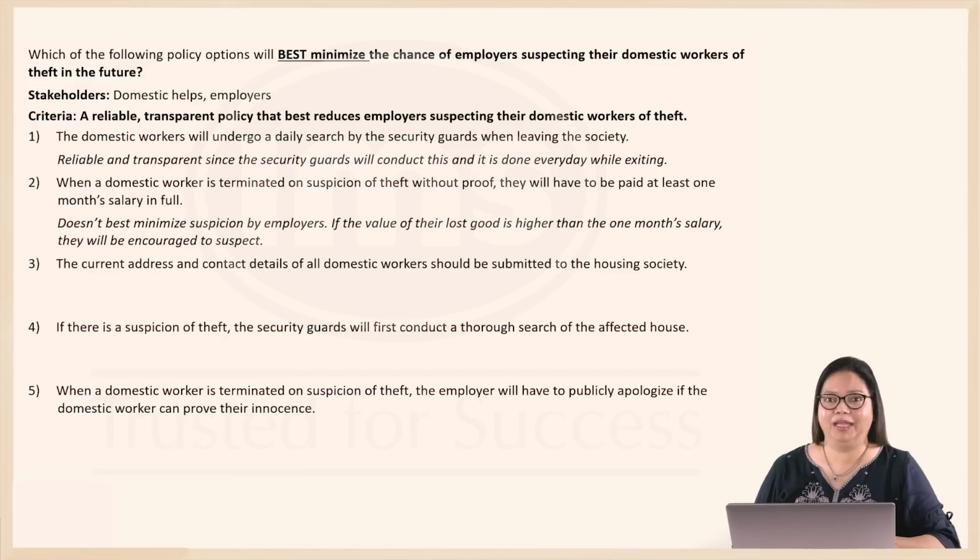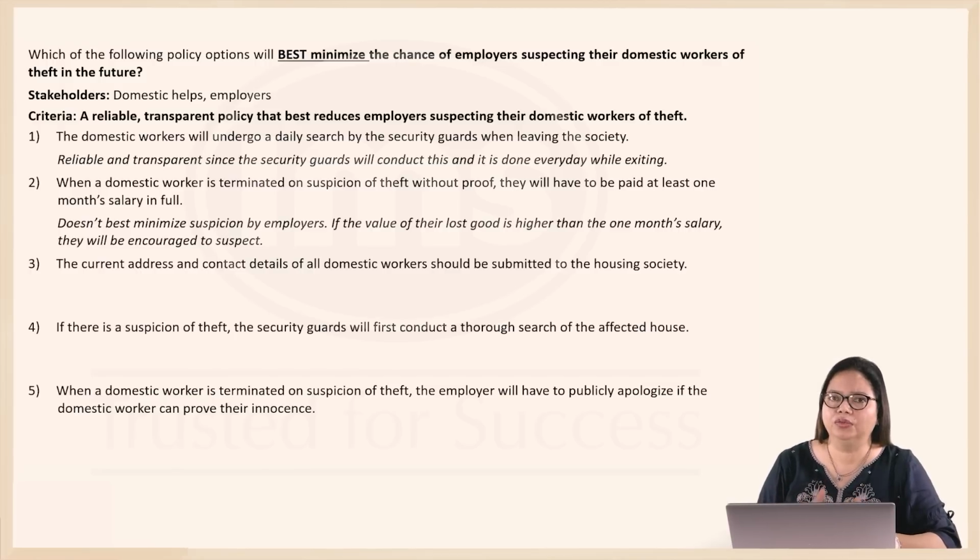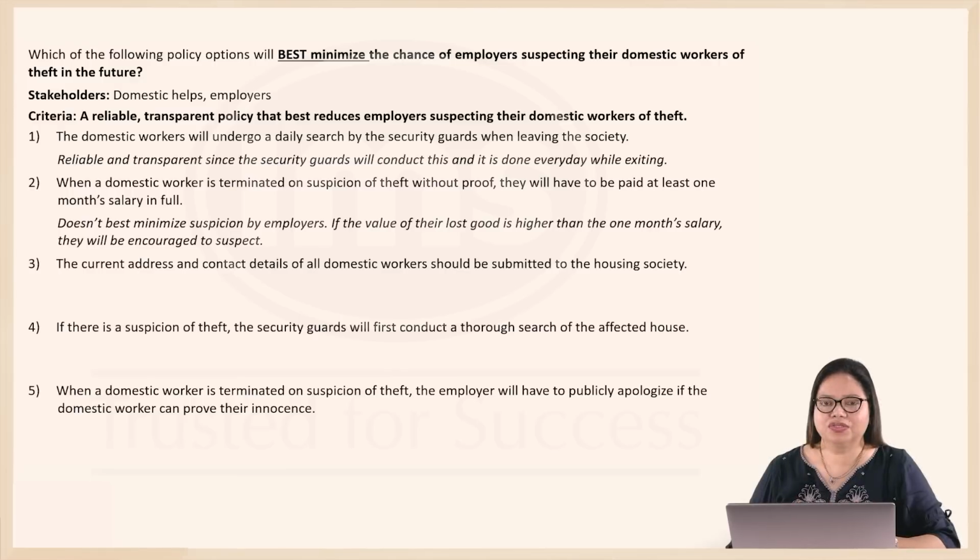Now, definitely the employer will be encouraged to suspect. They wouldn't mind paying that 1 month's salary in full if it is found later that the domestic worker was terminated without proof. They wouldn't mind shelling out that money if the value of the good that's lost by them is of higher value. So you can't say that option 2 best minimizes suspicion by employers.